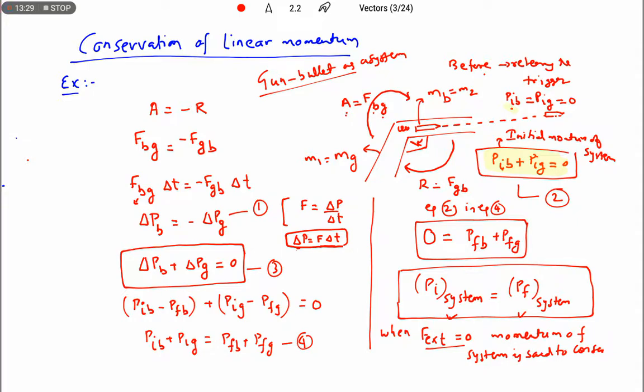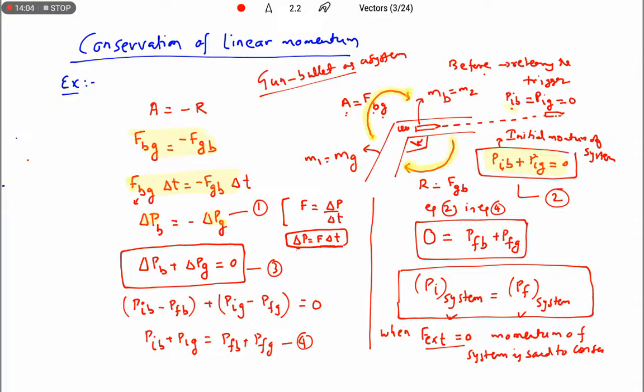Now after releasing, the bullet comes out with a particular speed. In the process of releasing, what happened? Action and reaction take place. The action here is the force exerted by the gun on the bullet. The force exerted by the bullet on the gun is the reaction. Both occur at the same time, so I am multiplying delta t on both sides. We know that F into delta t is the change in momentum. So the change in momentum of the bullet equals the change in momentum of the gun, but in the opposite direction.